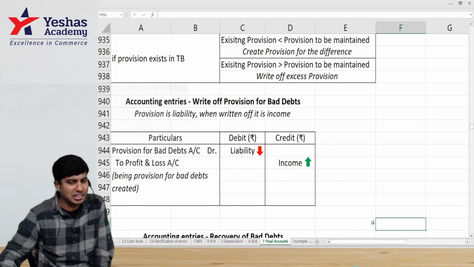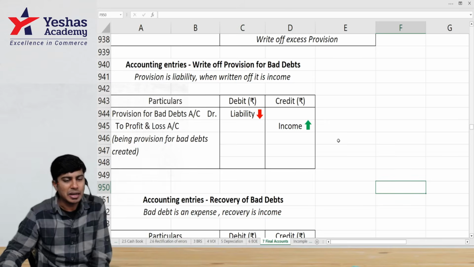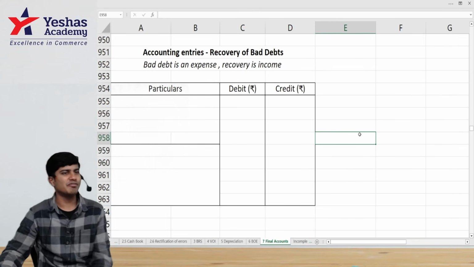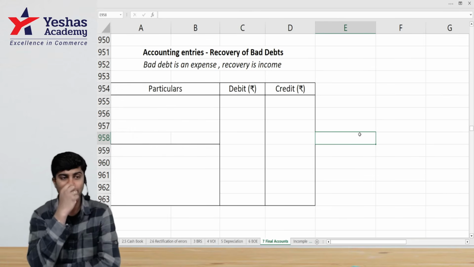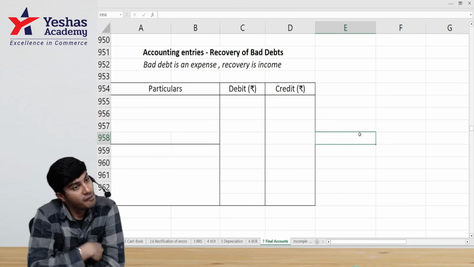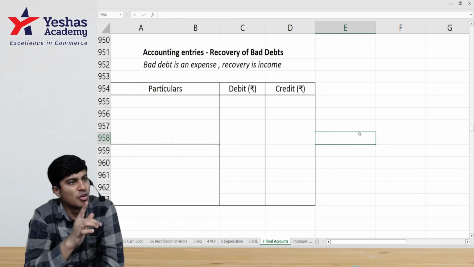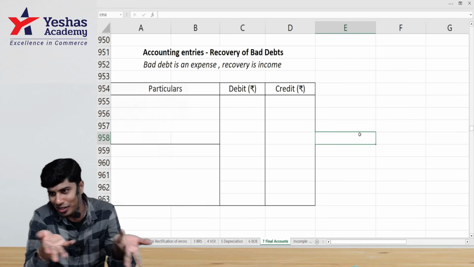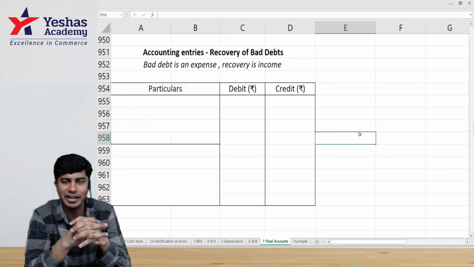The next party in the family is recovery of bad debts. What is recovery of bad debts? This is a very interesting candidate. A customer told us that he will not pay money. We told him, hey, if you don't pay money, you know what I will do? I'll write a bad debts entry, and I wrote the bad debts entry. That's it. I can't do anything else.